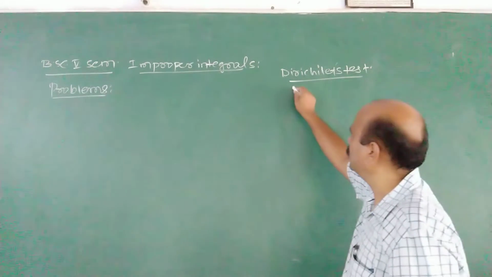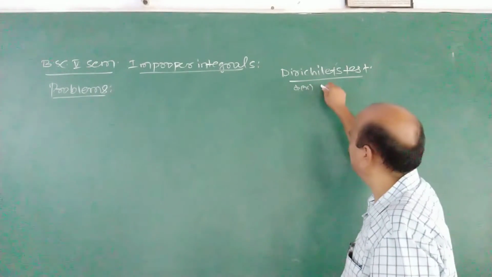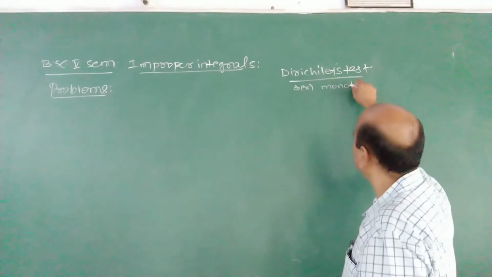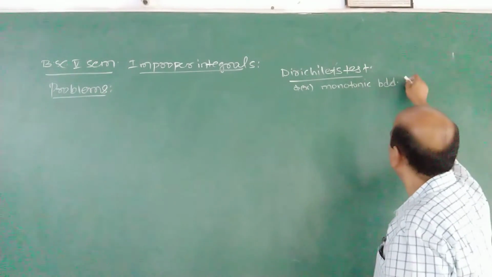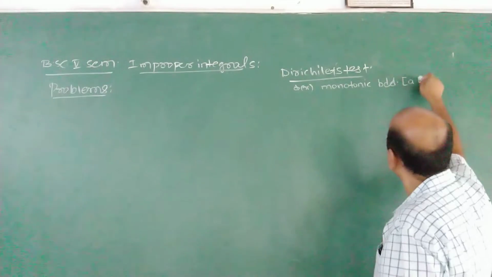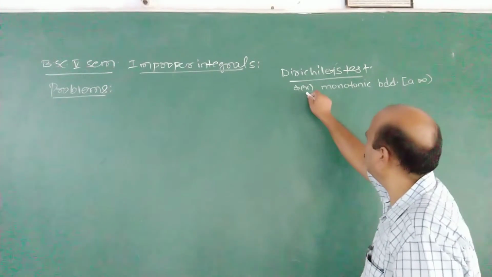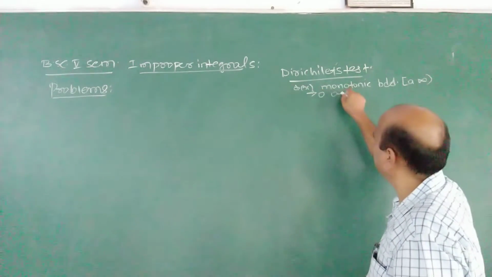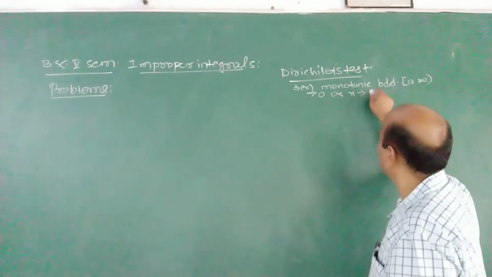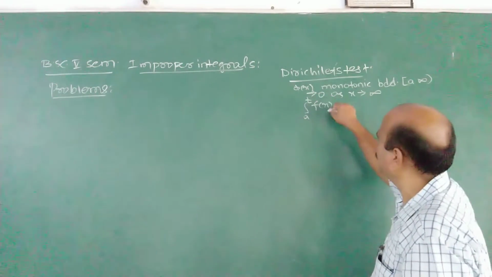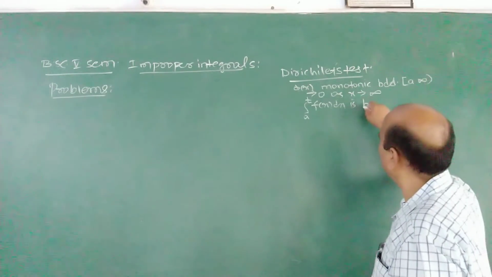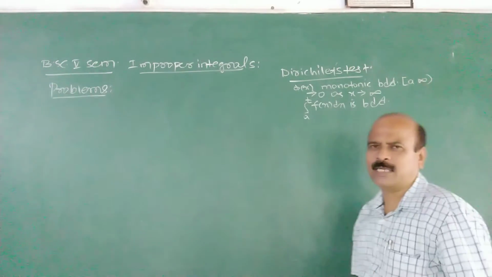Product of two functions. Suppose phi x is monotonic, bounded in a to infinity and tends to 0 as x tends to infinity. First condition. And integral a to t f of x dx is bounded. Two conditions are there.